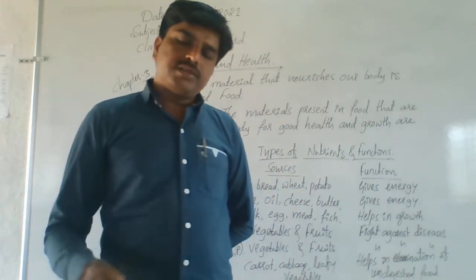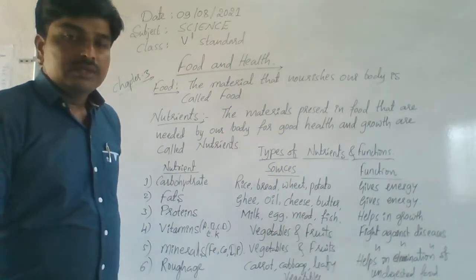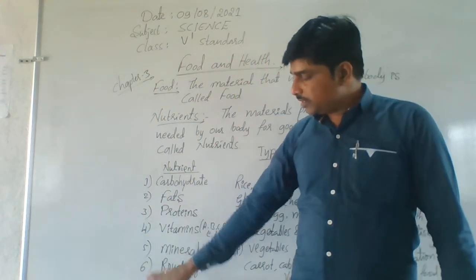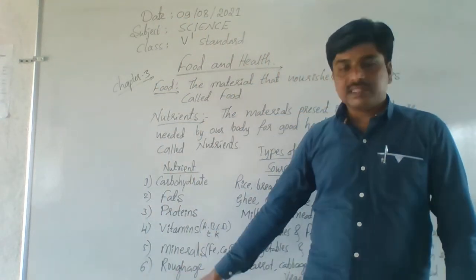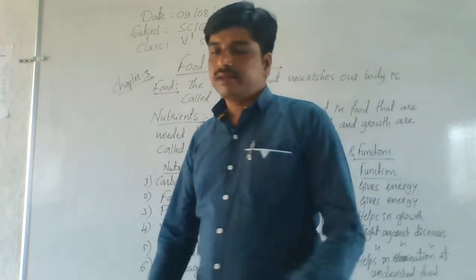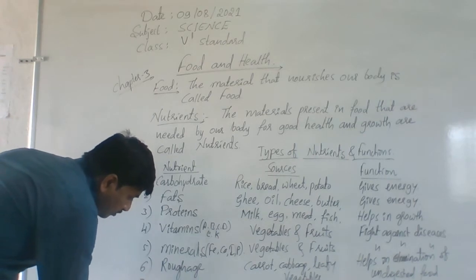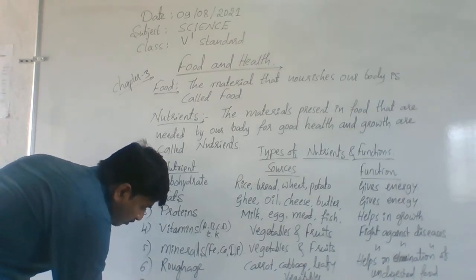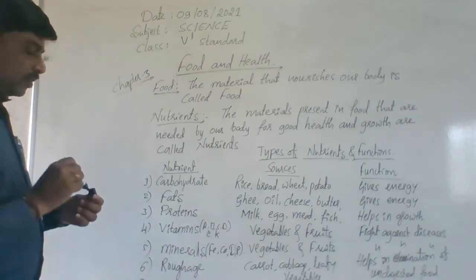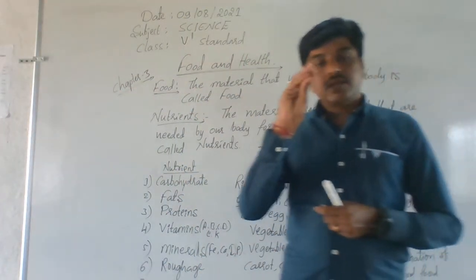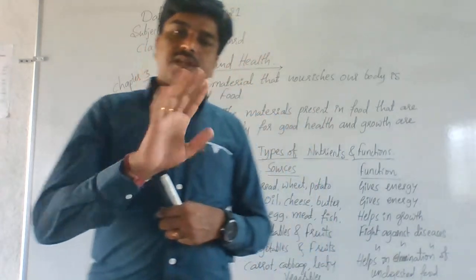So, very important nutrients are there. How many are there in total? Total 7 are there. I am writing only 6 here. Another one is there, water. Understand? The last one is water. So students, totally 5 major nutrients are there. They must be present in your food.